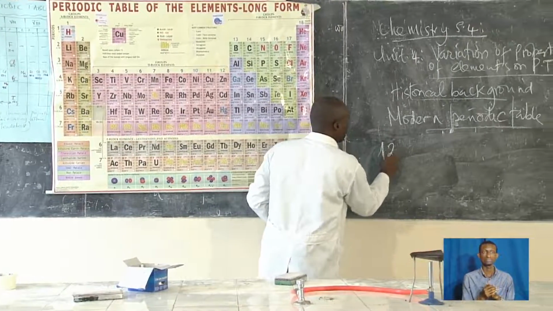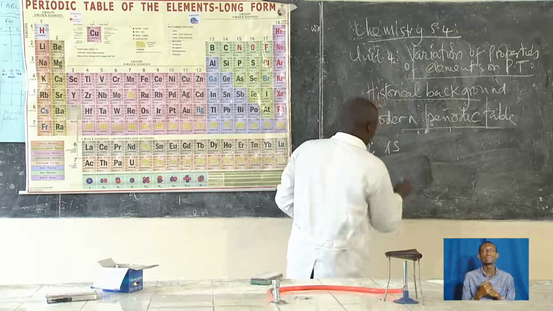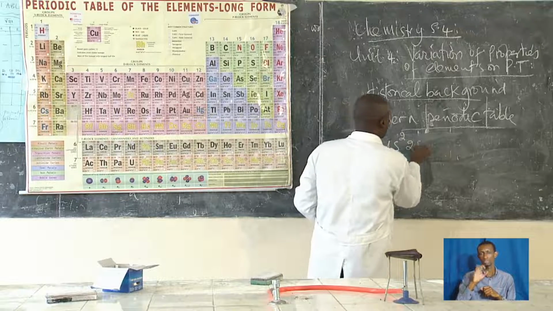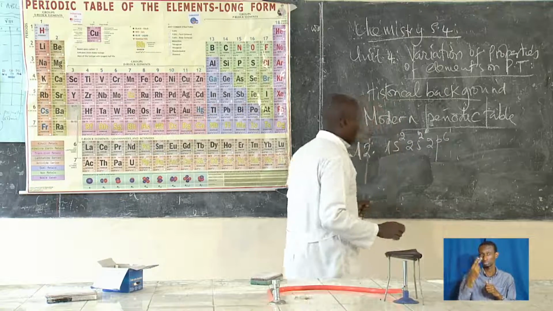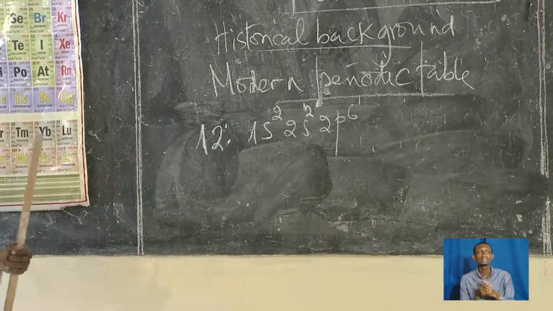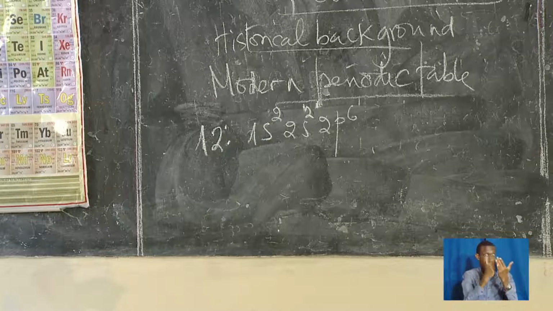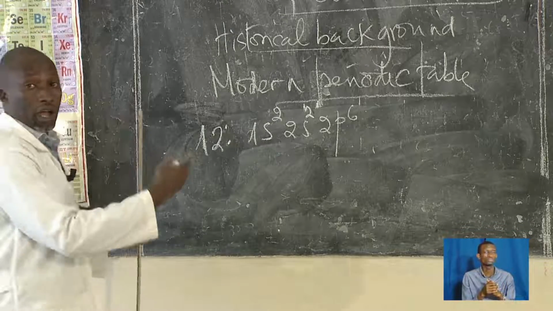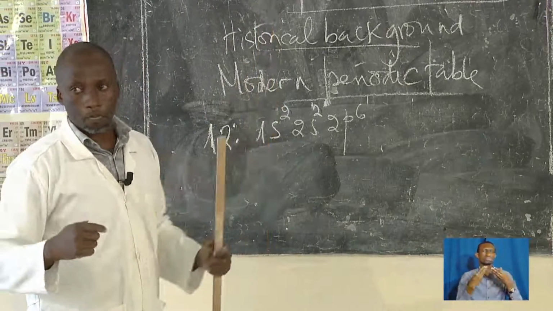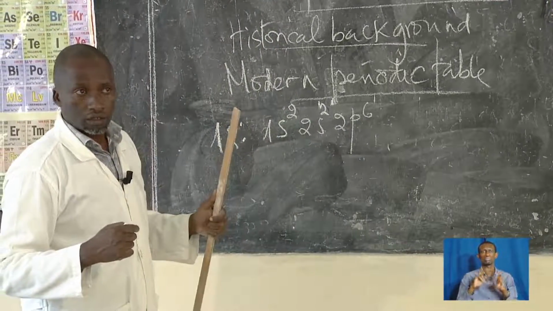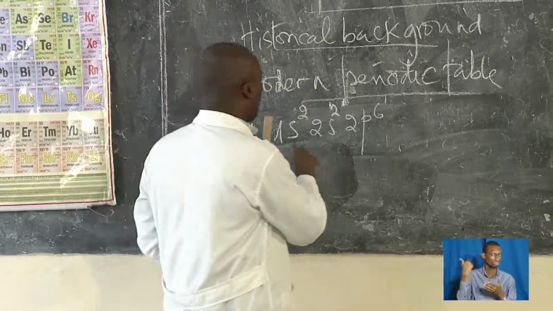That if it is element number 12, its electronic configuration will be written as 1s2, 2s2, 2p6. I hope you still remember the Aufbau principle of how electrons fill up in their orbitals. You could have looked at it in unit 2 of senior 4.